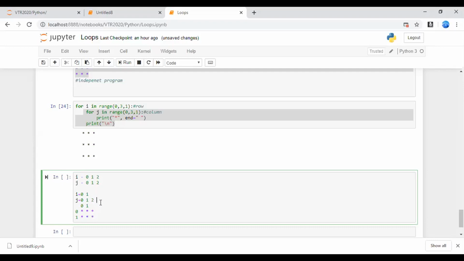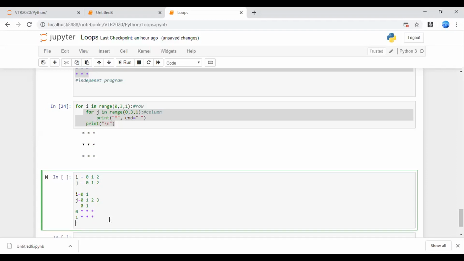Make j as 3. Oh, 3 is not less than or equal to 2. So the condition is false. So what to do? Come to the next line, because you have given print \n. As soon as the j loop is false, I must go to the next line. Okay, I'll go to the next line. So I'll come to 2. Now what to do?